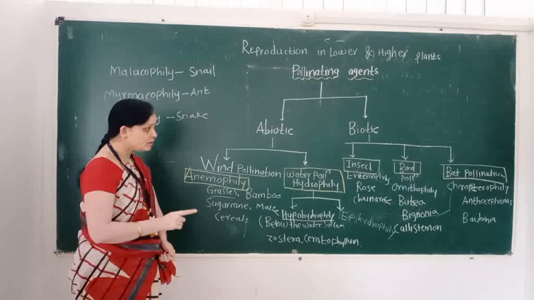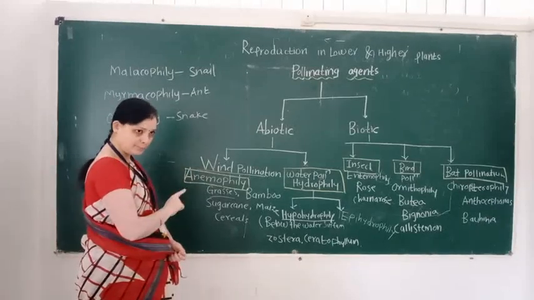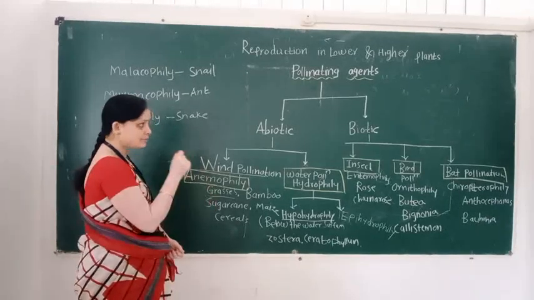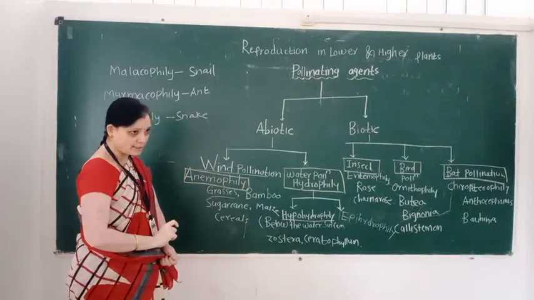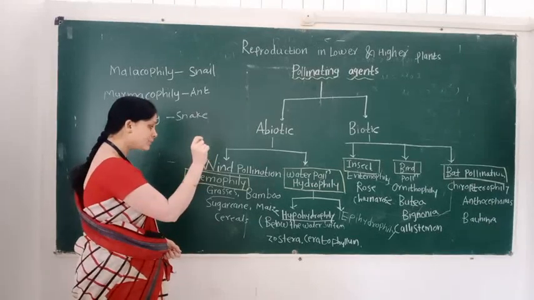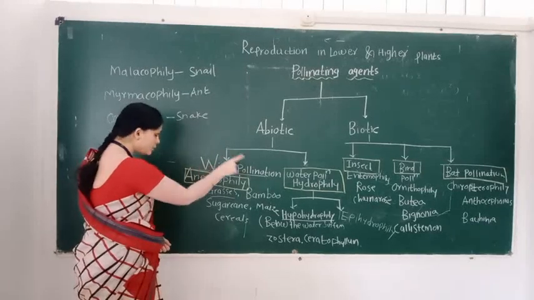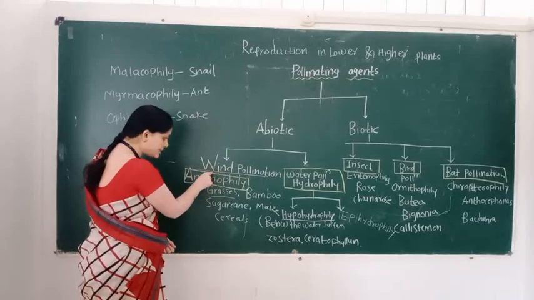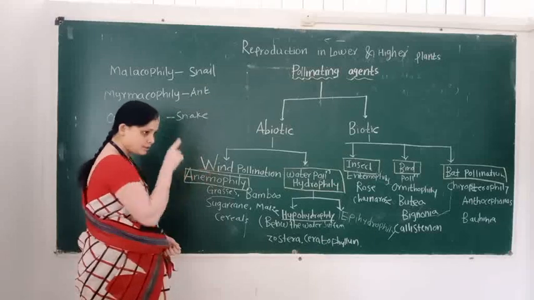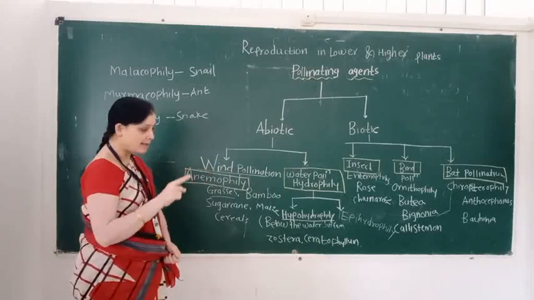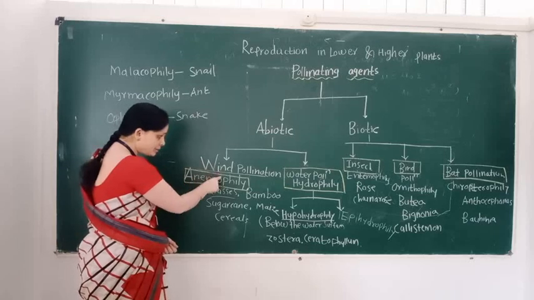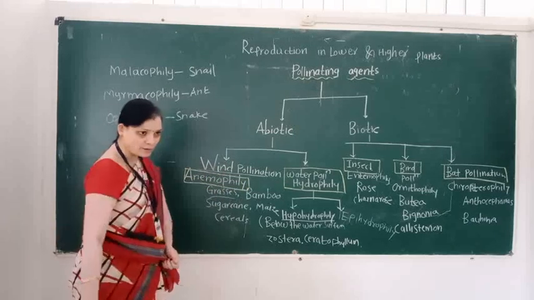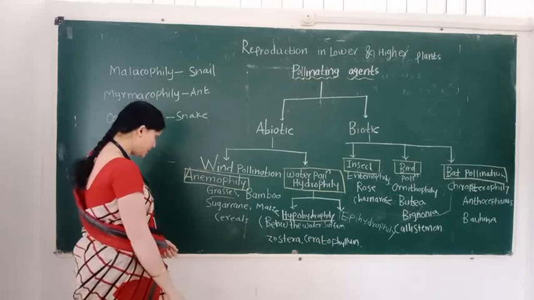Pollinating agent consists of two types. First, non-living, that is abiotic, and second is biotic, that is living. First, the abiotic pollinating agent is wind, that is, pollination carried out by the wind. So this type of pollination is called wind pollination.